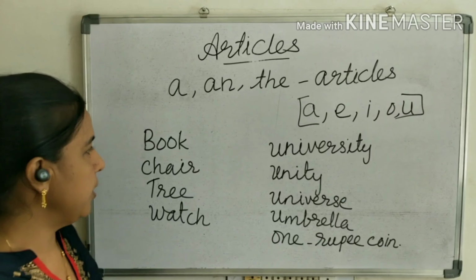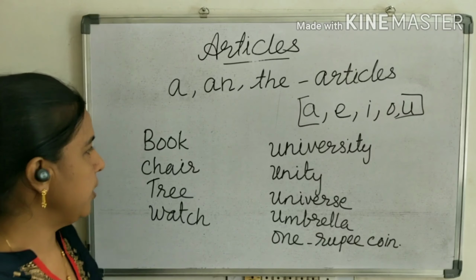Second sentence: Mr. Khanna is dash honorable man. Here H is there. H is not a vowel, but here the sound is O in honorable man. That's why Mr. Khanna is an honorable man. Third sentence: this is dash unique plant. So unique, U is a vowel, but the sound is not a vowel, it is a consonant sound. So before unique you will write a. So this is a unique plant.